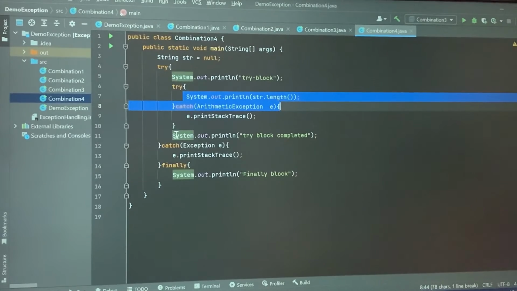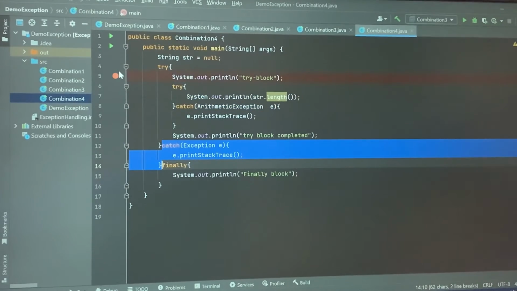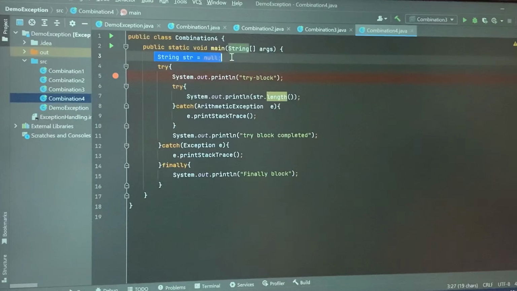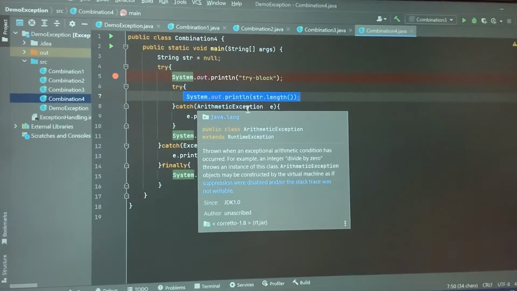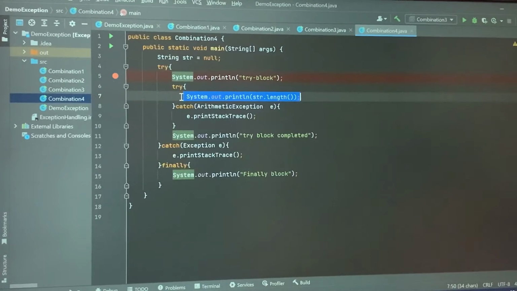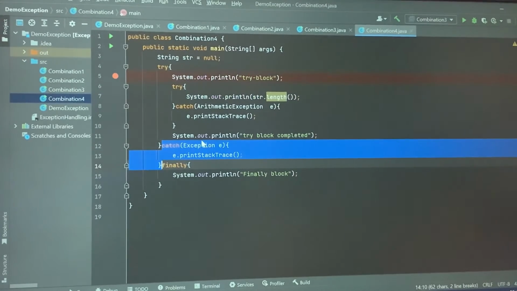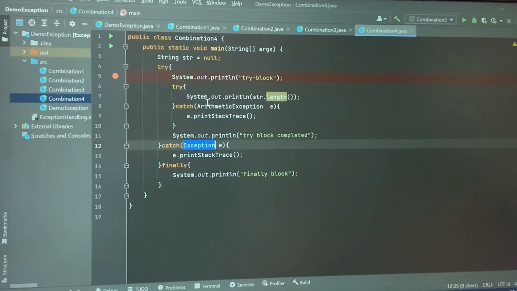So if I go line by line, I have one string which is null. This is a perfectly fine line. This is going to give me a null pointer exception, but here the catch is all about the arithmetic exception. So this line is not handled in the inner try block. So now the control will come outside the try block and find out if the outside catch has the exception related to the null pointer exception.